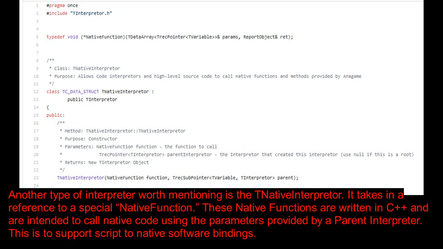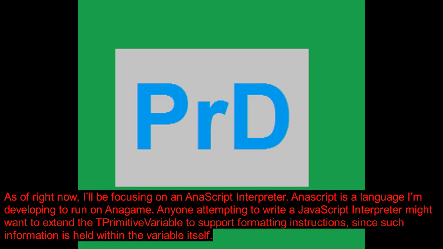Another type of interpreter worth mentioning is the T-native interpreter. It takes in a reference to a special native function. These native functions are written in C++ and are intended to call native code using the parameters provided by a parent interpreter. This is to support script-to-native software bindings. As of right now, I'll be focusing on an AnaScript interpreter.